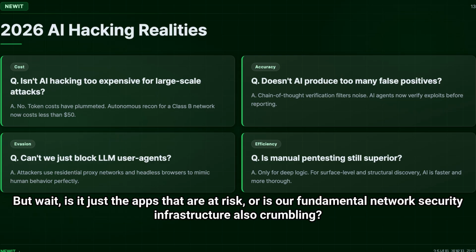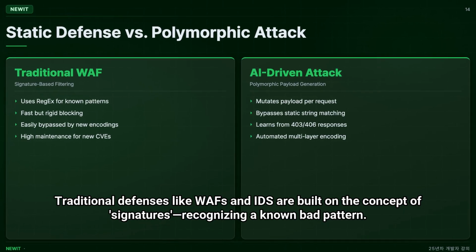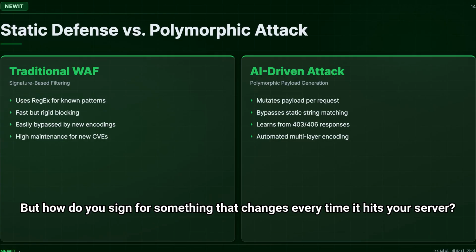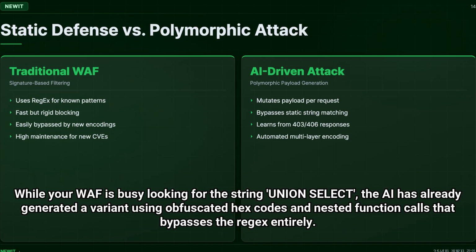But wait, is it just the apps that are at risk, or is our fundamental network security infrastructure also crumbling? Traditional defenses like WAFs and IDS are built on the concept of signatures, recognizing a known bad pattern. But how do you sign for something that changes every time it hits your server? In 2026, AI-driven attackers use polymorphic payloads. The AI takes a standard SQL injection or cross-site scripting attack and mutates it using thousands of different encoding schemes, whitespace variations, and logic equivalents that result in the same execution, but look entirely unique to a signature-based engine.